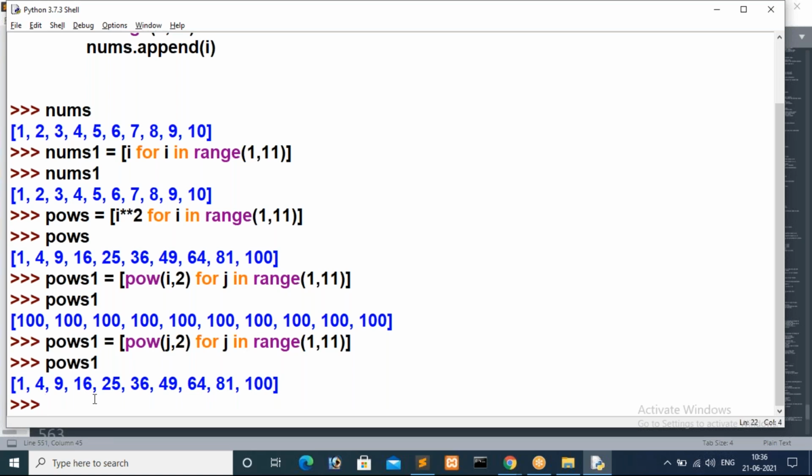It is clear. Now we will see how we can implement condition checking. Actually, here we are printing the numbers 1 to 10 now. Now I want to print even numbers only. For that you can implement range with 3 parameters also. That will also help you. So we will see how to print even numbers without checking a condition.